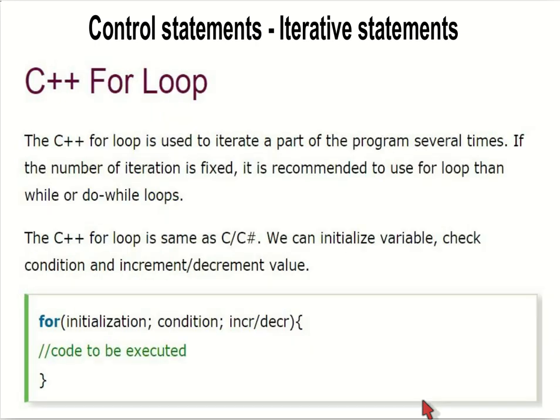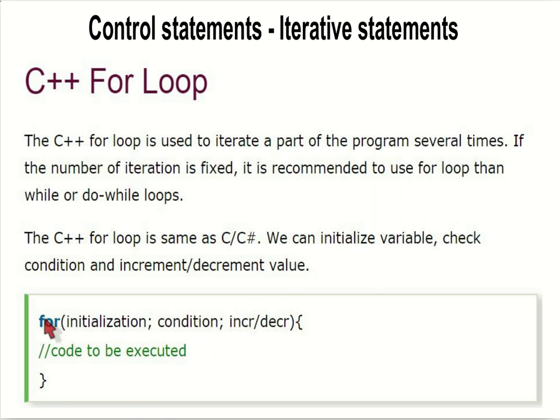Next is our C++ for loop. For loop is nothing but the initialization part written here, semicolon, the condition checked here, and the increment and decrement operations of these initialized variables also inside.